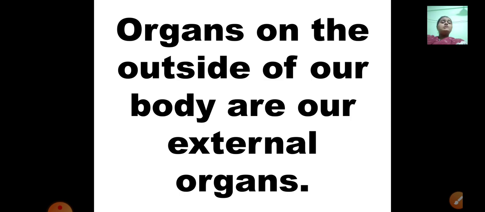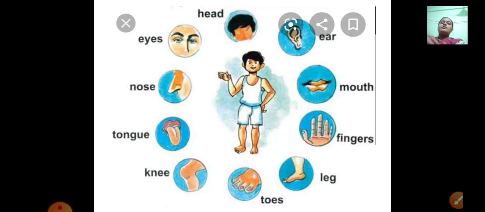Organs on the outside of our body are our external organs. Those organs which you can see with your eyes. Like I told you, hands, legs, tongue, ears, nose, eyes. These are all situated outside the body and you can see them, so they are known as external organs. These are the examples of external organs.